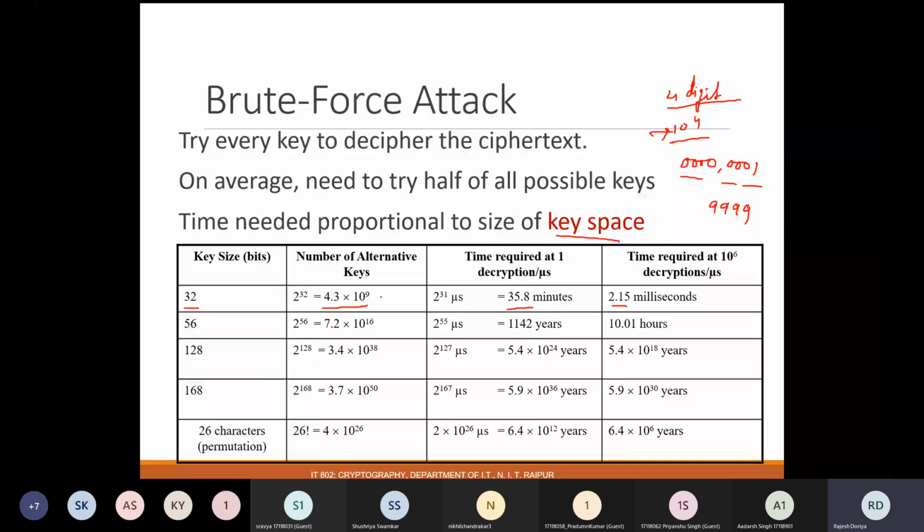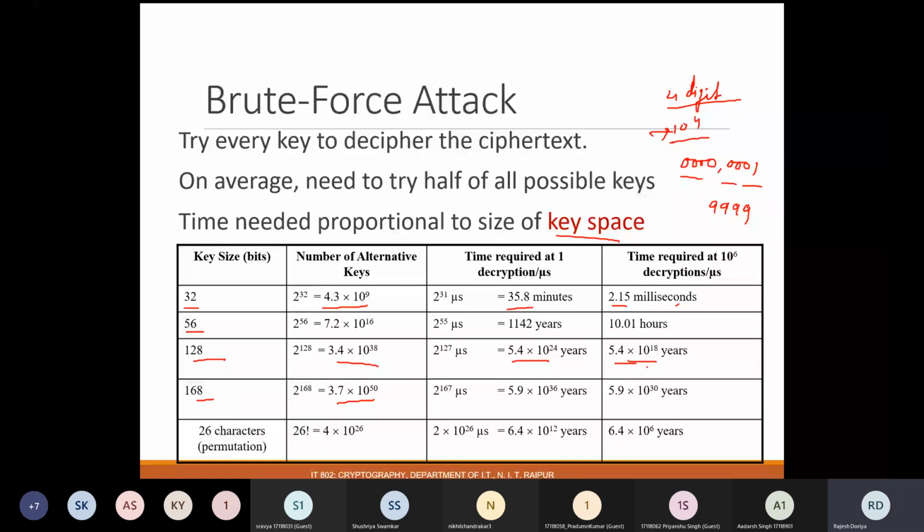Suppose we use a key of 56 bit, then this will be the number of possible keys. In case of 128, in case of 168, these are going to be the number of possible keys, or this will be your key space. With this speed you can observe that it takes a significant amount of time. For this speed of decryption it was taking around this much time, and if you increase your decryption speed by this much, then it takes this much time.